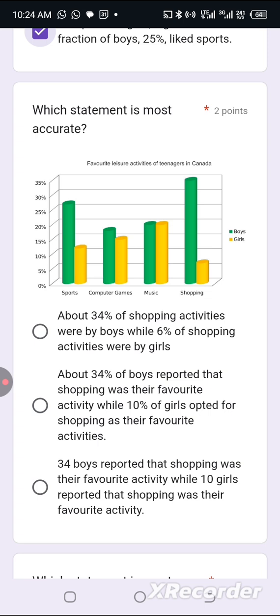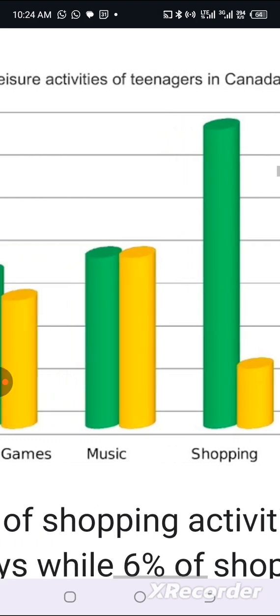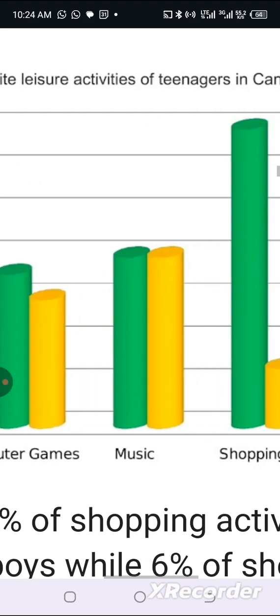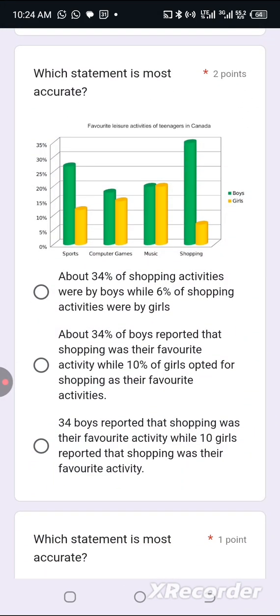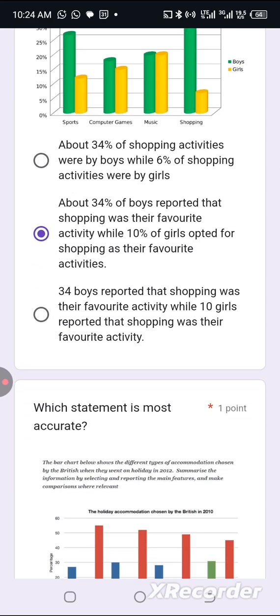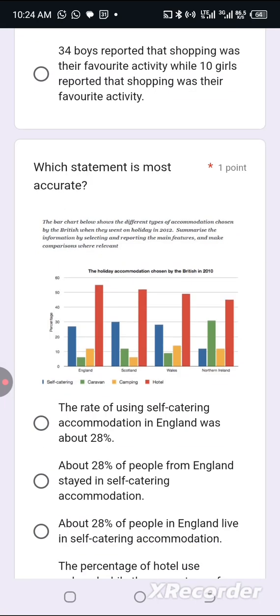Option B says about 34% of boys reported that shopping was their favorite activity. Okay, yes, that's correct. This is 34%. You can say 34%, while 10% of girls opted for shopping. Yes, option B is correct. Option C is off. 34 boys is not what we have on the chart.